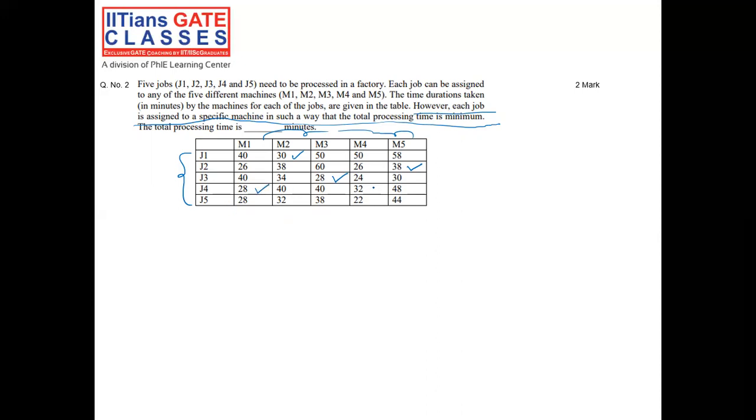And for J5, it was M4. So the total processing time would be equal to the time consumed by job 1, job 2, job 3, job 4 and job 5.